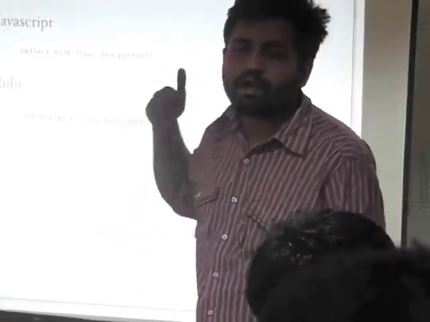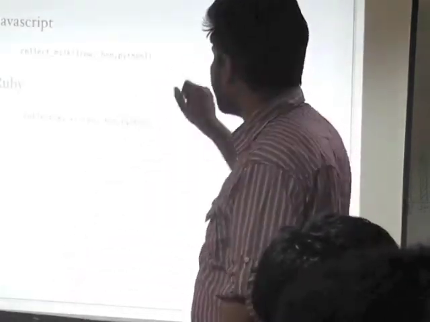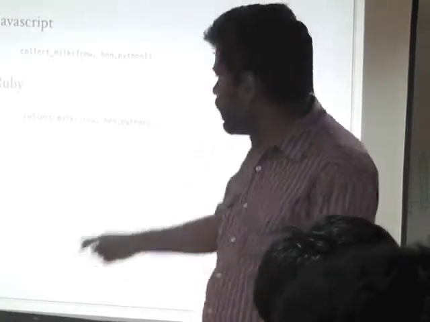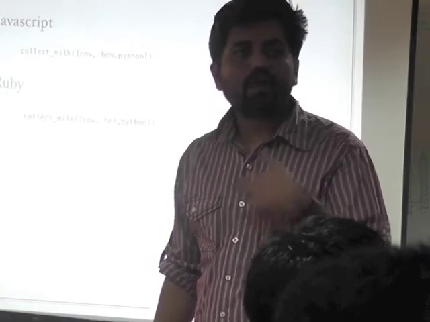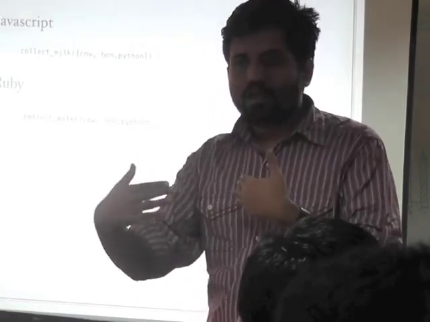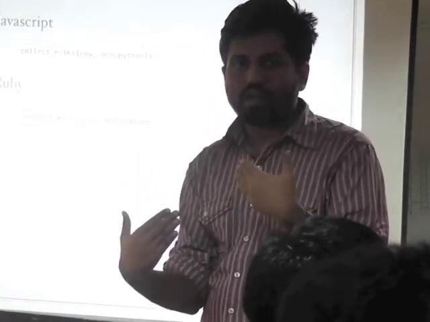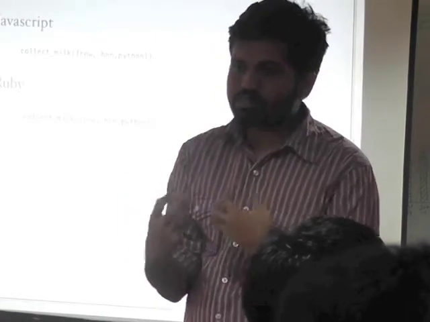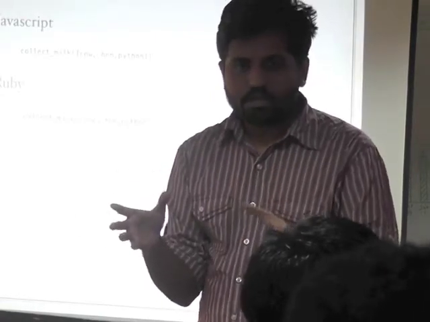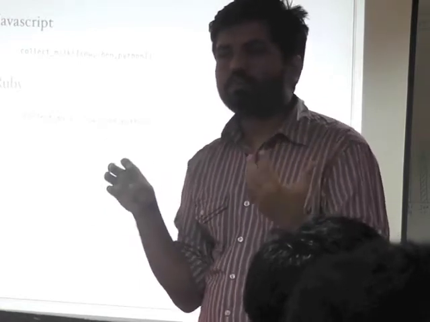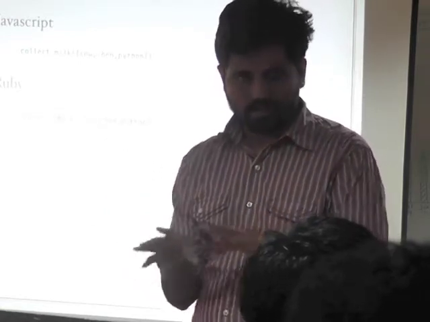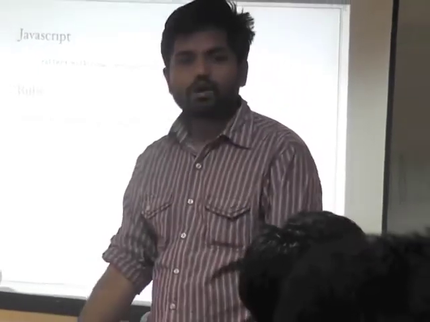On the other hand, if you as a programmer are writing a method called collect milk, and you are given this argument, you should raise a type error. You should throw an exception. That's the difference. If you are writing any method and you are getting something that you don't expect, generally as a library or as a programmer, you are supposed to throw an error, not just accept it. That is the language convention of strong typing in Ruby.